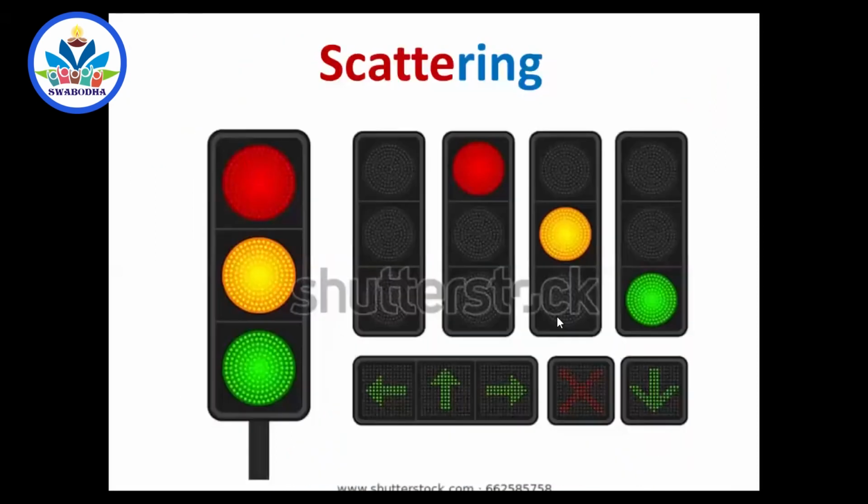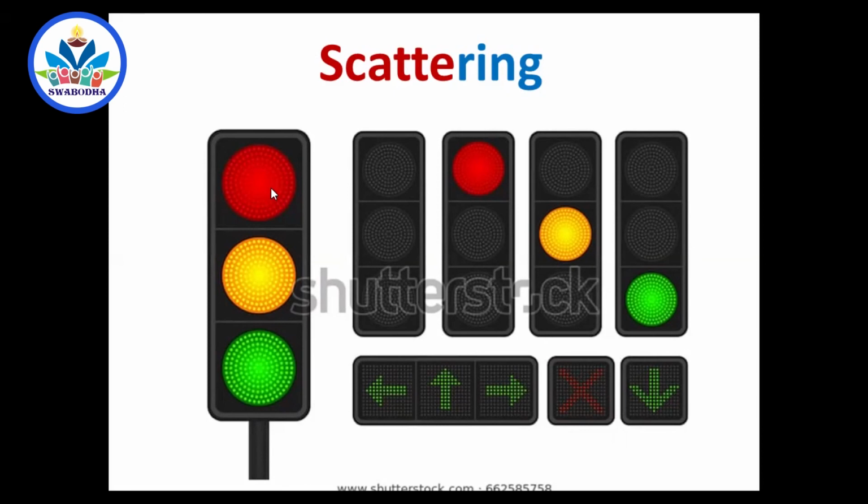We will cover a little bit more about scattering, and we will finish it. Now, you have that traffic light. The stop signal is always red in color. All the lights on towers at night, the mobile towers, are given reddish color light, because red color can travel a longer distance without scattering.